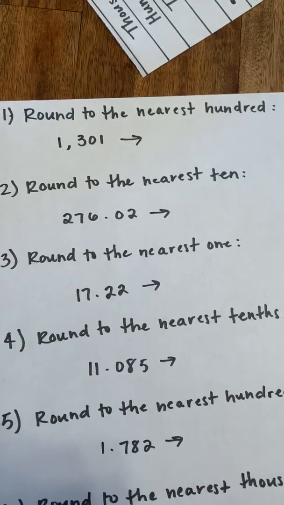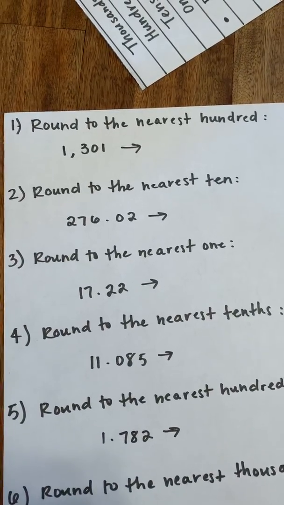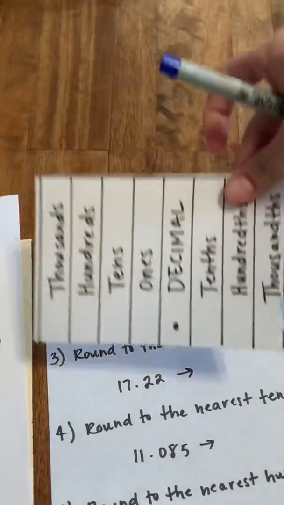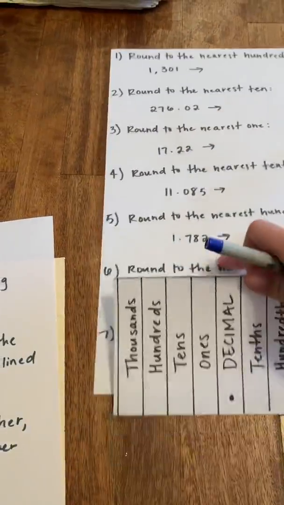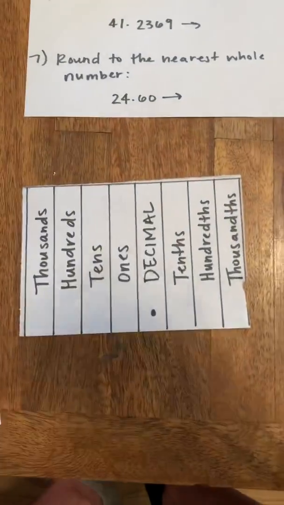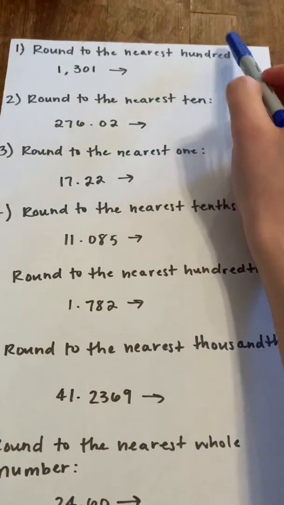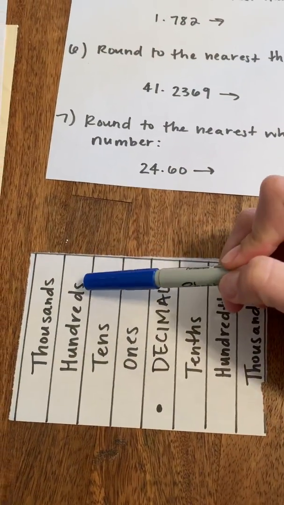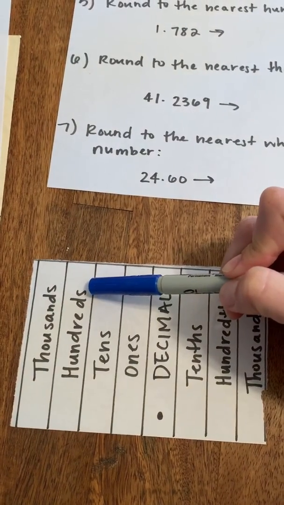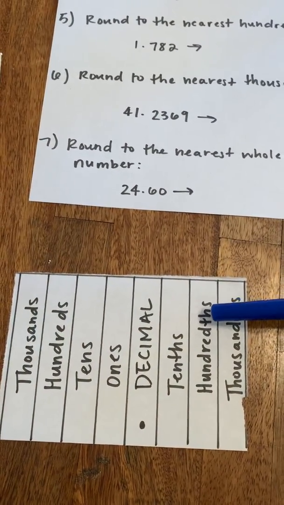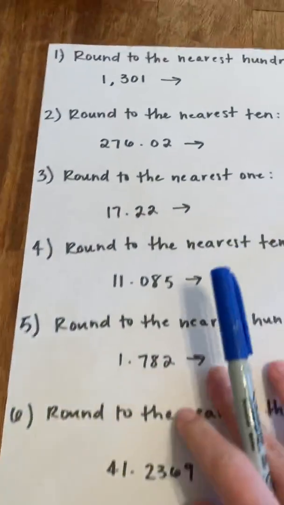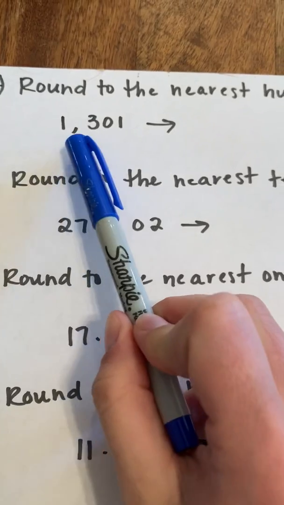So let's start with number 1. For number 1, we want to round that number to the nearest 100. So I'm going to take my little tool right here, okay? Now remember, my problem says 100. It ends with that D. So I gotta use this one right here, 100, the one that ends with the D. I'm not looking at the 100th because that's gonna be incorrect, okay?